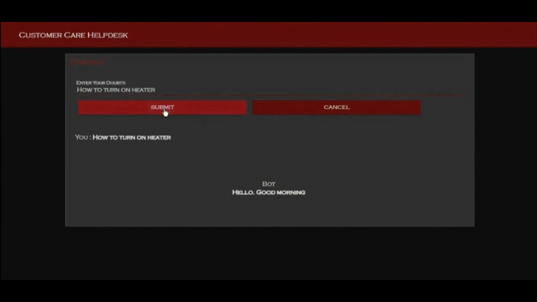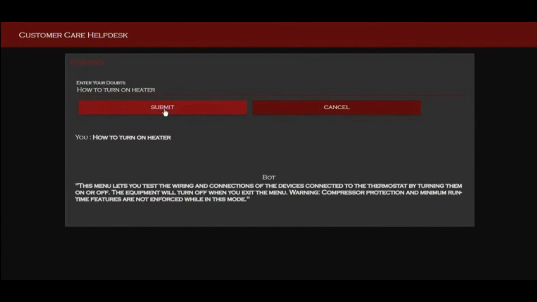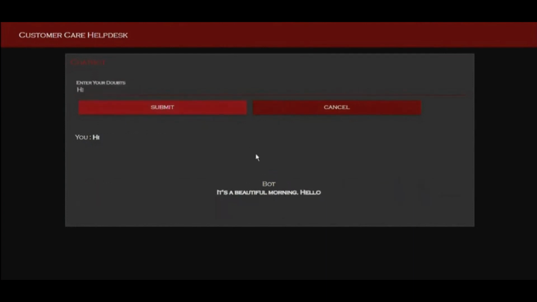On clicking submit, the bot gives me the answer: this is the menu, let's test the wiring. This answer comes from the Discovery section. Let me cancel it so it becomes clean. Again hi, and the answer is normal as regular. This time I got another answer because I put in a random response, so there are multiple answers.